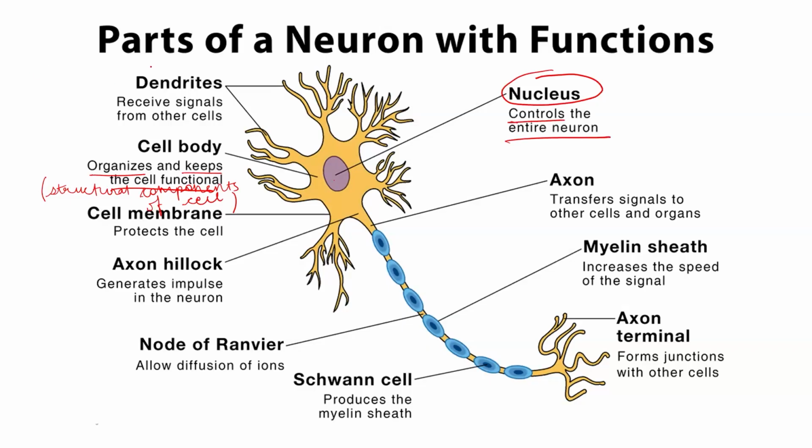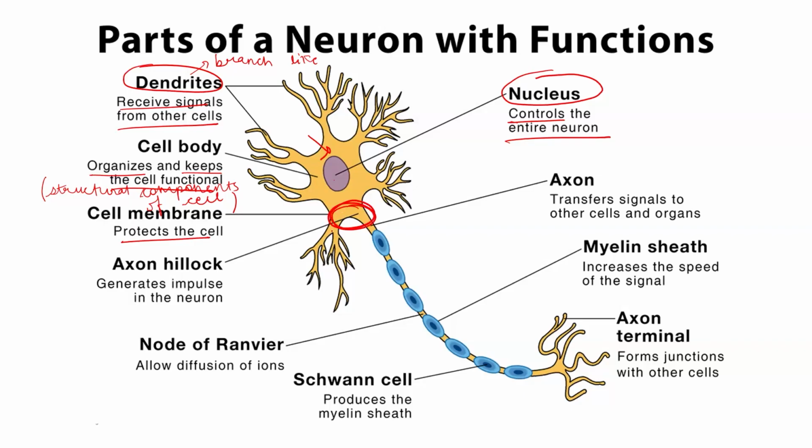entire neuron. Then, as I mentioned, we have various dendrites, which are branch-like structures. We can see in the figure also that they are branch-like structures. They receive signals from other cells and pass them to the cell body. We have a cell membrane around the cell body that protects the cell. It is a very important point.